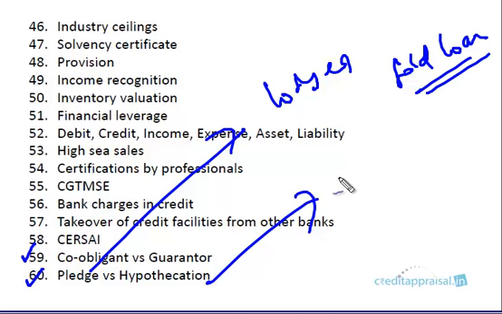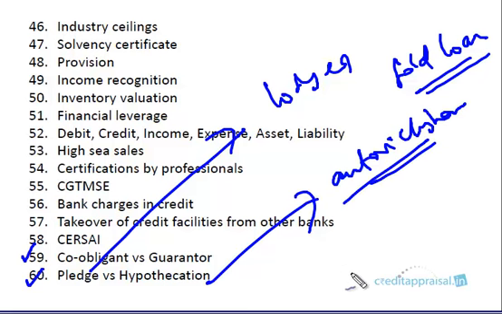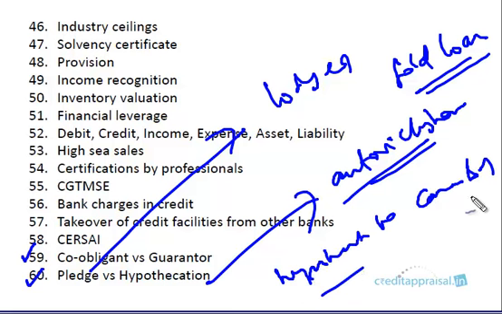Hypothecation is where the property is not lodged. Say, for example, you have given finance for an auto rickshaw. Usually you will see behind the auto rickshaw, something will be written: "This is hypothecated to Canara Bank." So basically, in hypothecation, the possession of the property will not be with the bank. The borrower will have the possession. So the risk is he can sell this off without the bank's knowledge. So that is a risk. You will be coming across these terms very frequently.